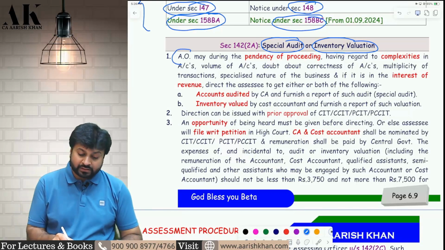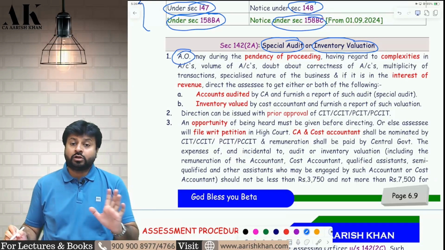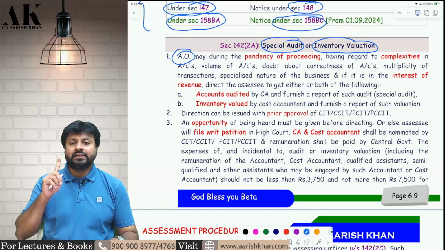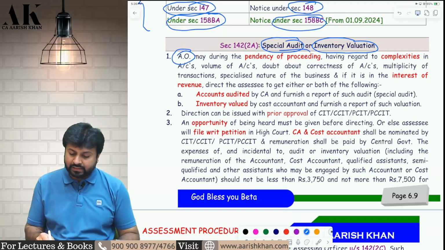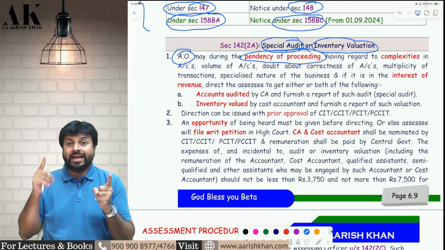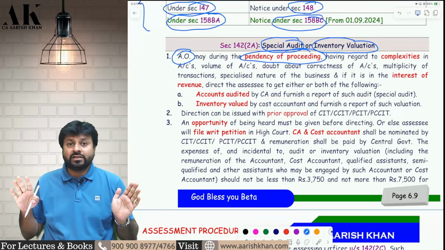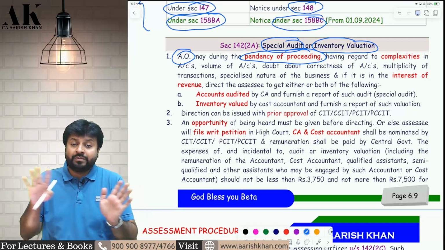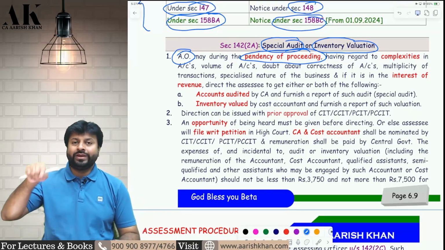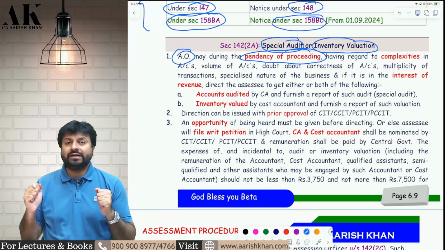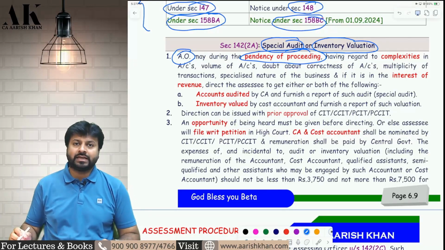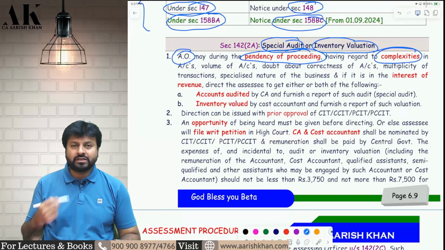This power is given exclusively to the assessing officer, not to any other person. Secondly, this power is only during the pendency of the proceeding. It means the proceeding has to be pending. If the proceeding is completed and the order is passed by the assessing officer, after this the power cannot be exercised. Now, third, what are the circumstances under which this power can be exercised? The AO should have an opinion. What opinion? That the books of accounts are very complex.